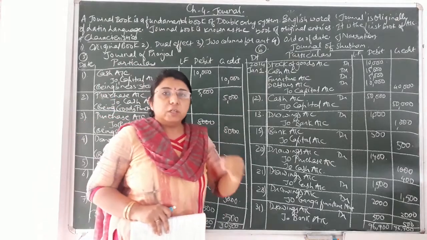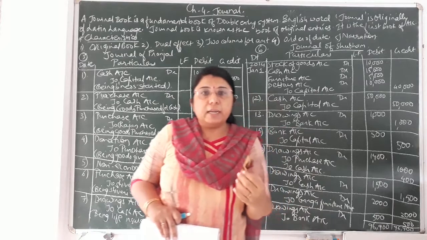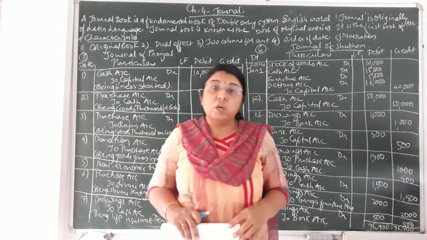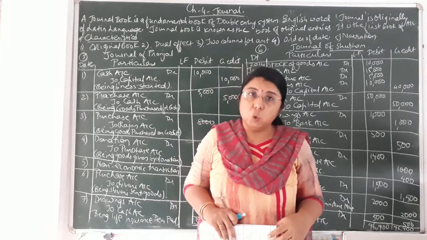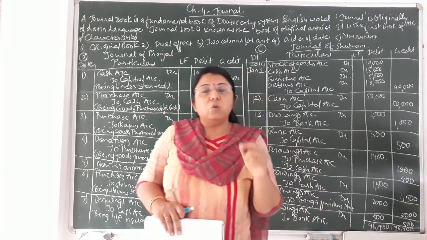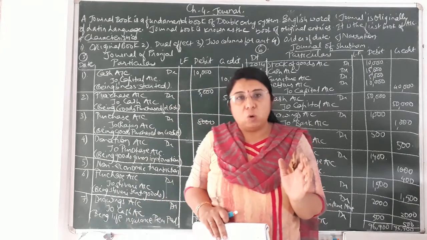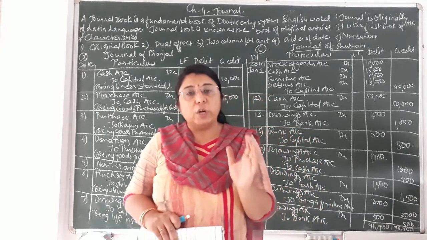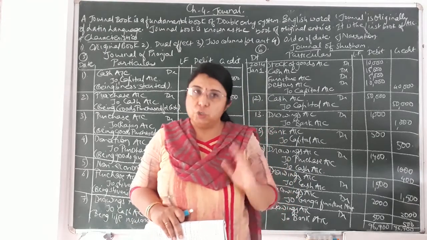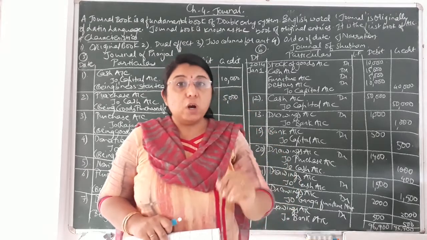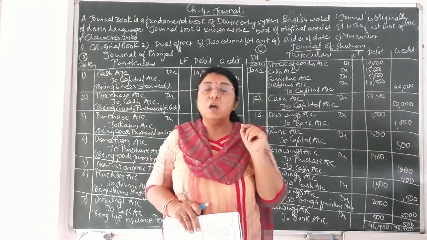It means after getting the vouchers, whenever you are purchasing or selling goods, you insist on vouchers, or you give vouchers at the time of selling goods, a receipt, right? That voucher is a proof, and you file all those vouchers in a particular file according to dates, and from those vouchers only we write these journal entries. So the first book for writing entries from the voucher is the journal book.